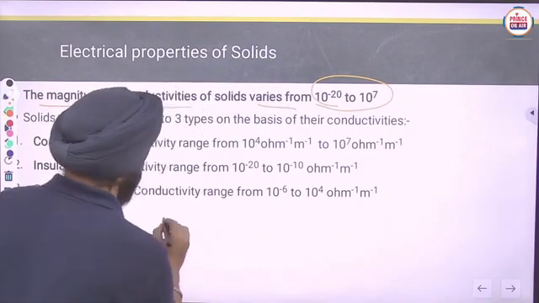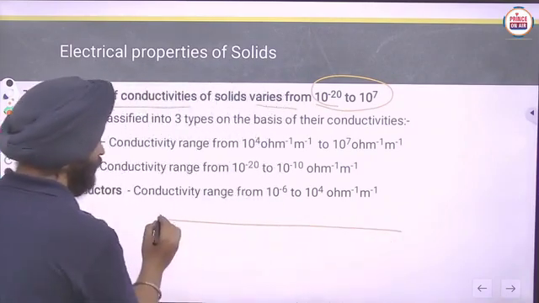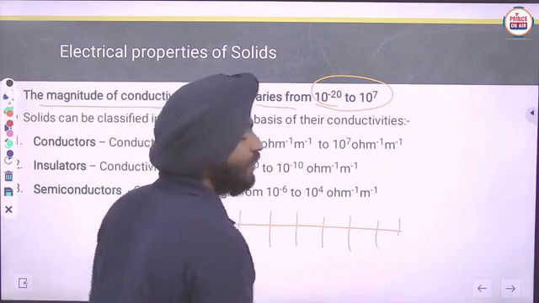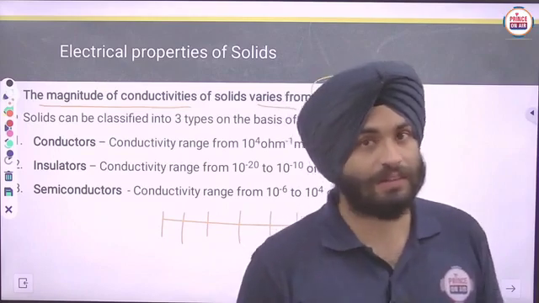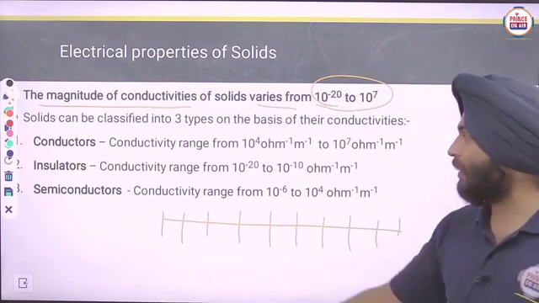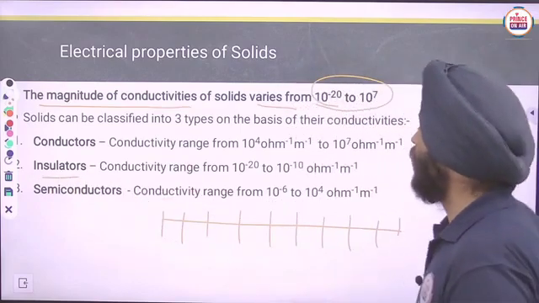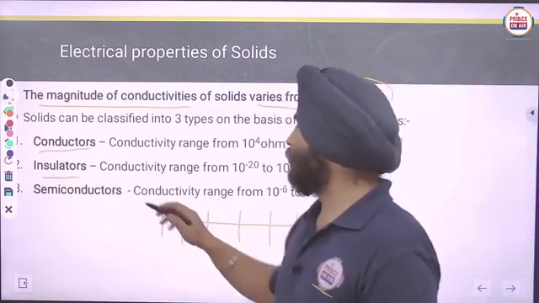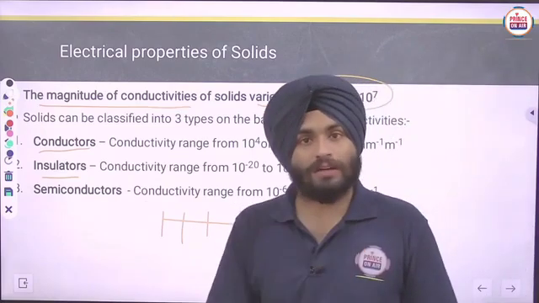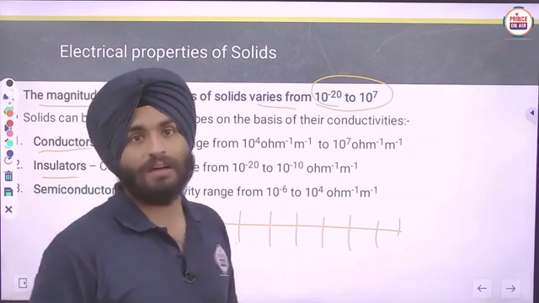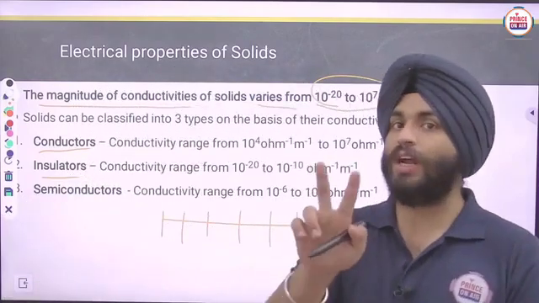If you draw a scale and divide it into divisions, the lower conductivity area will be occupied by the insulators, the higher conductivity area by the conductors, and the middle one by semiconductors. In that way we divide solids into conductors, semiconductors, and insulators.